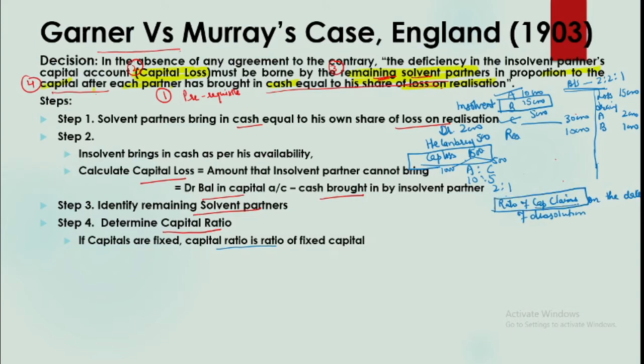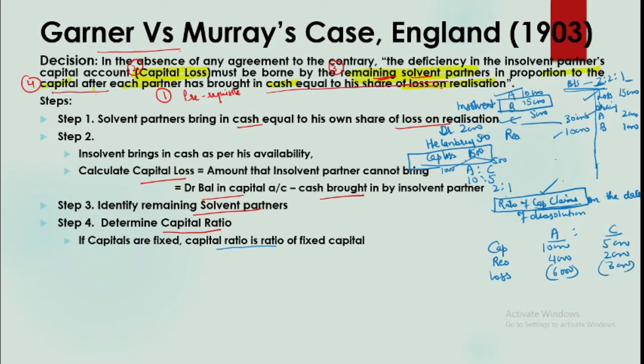And you know that your claims are built up of your capital plus your share in profits minus losses minus drawings. So here the ratio of A and C's capital claim will be calculated as, we'll make a statement to calculate their claims. So their capitals are 10,000 and 5,000. In reserves, the share of A and C, 2:1, is 4,000 and 2,000. In loss in business, the share will be 6,000 and 3,000.